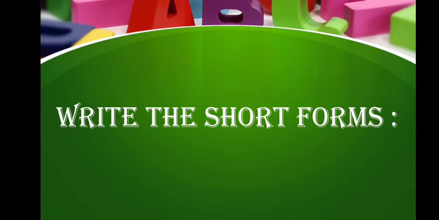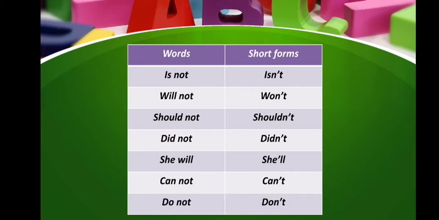Now, we will do some exercise, and the first exercise is write the short forms. So, here you can see we have to write the short forms, and the words given are is not, will not, should not, did not, she will, cannot, do not. Here I have already written the short forms for that.